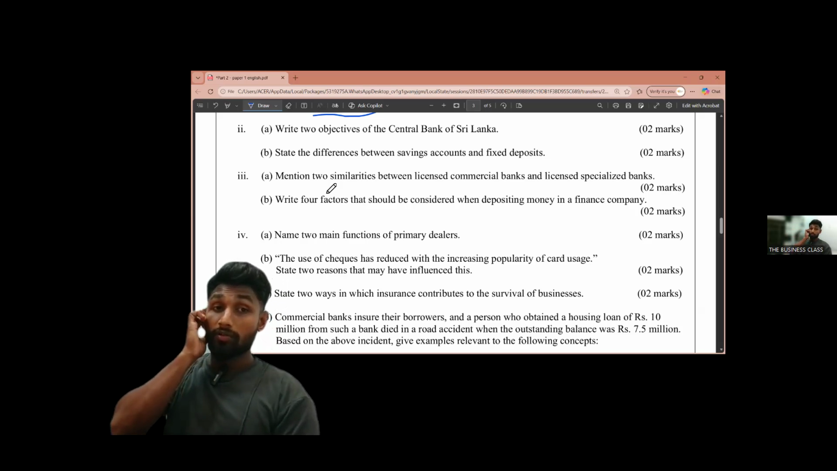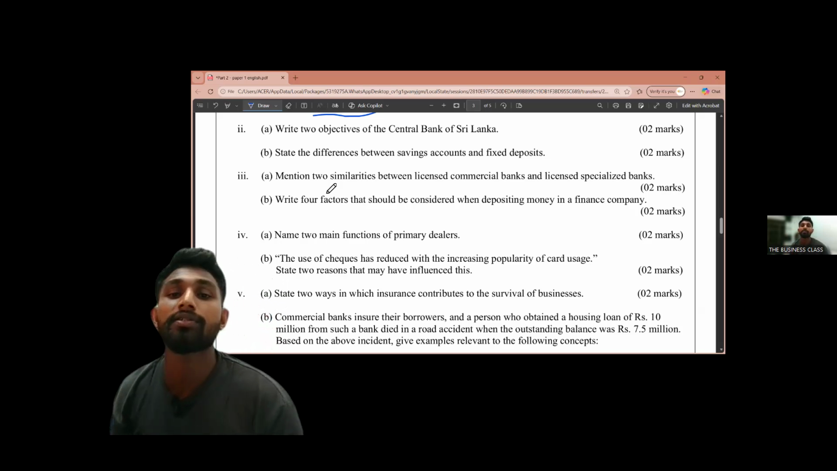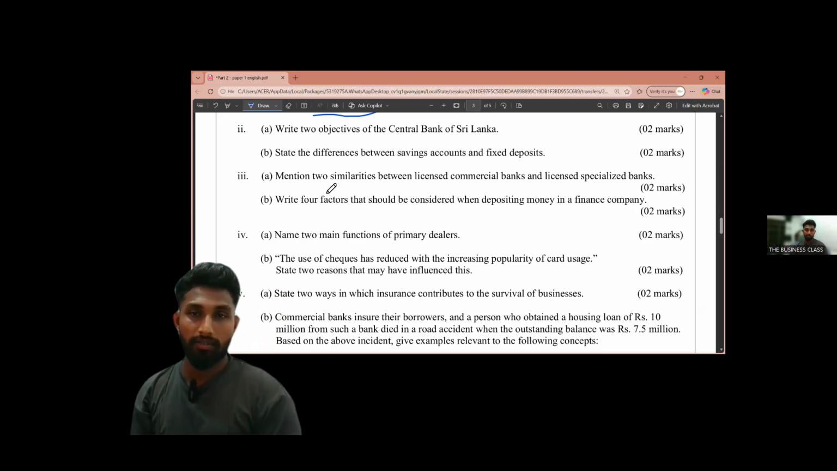Then the next question: four factors that should be considered when depositing money in a finance company. First thing, you should check whether it is a registered company or not. Then the next one, you should check the financial stability and credit ratings of that company.